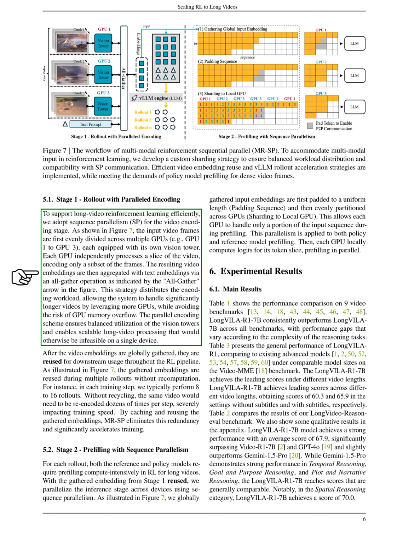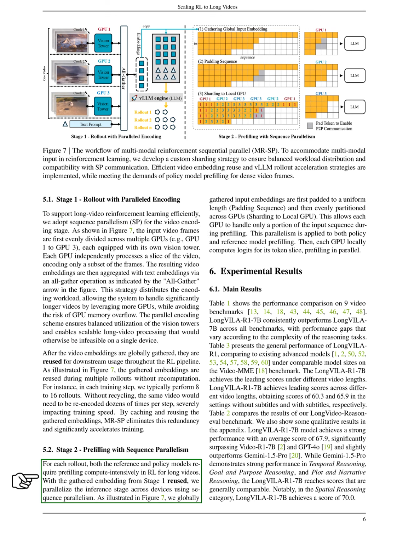We divide the input video frames across multiple GPUs, each processing a portion of the video independently. The resulting video embeddings are then combined with text embeddings, allowing us to manage longer videos without overwhelming GPU memory. This parallel encoding ensures efficient use of resources and speeds up processing by reusing the gathered embeddings across multiple rollouts, avoiding the need for repeated encoding.